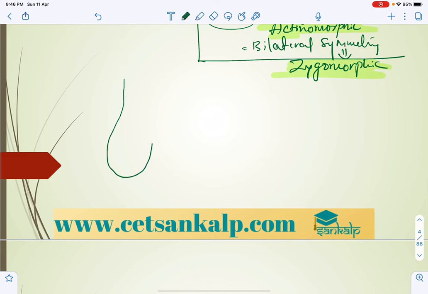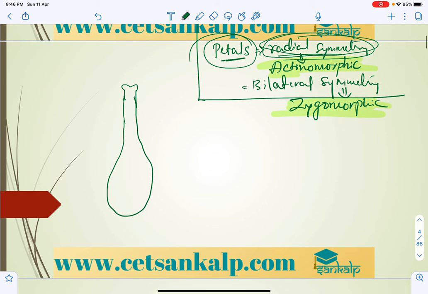This is the ovary, right? So the ovary, where the stigma will be there, and style, and ovary, and inside there will be the arrangement of locules, right? That is the ovarian wall, and so this we can consider as the ovary.